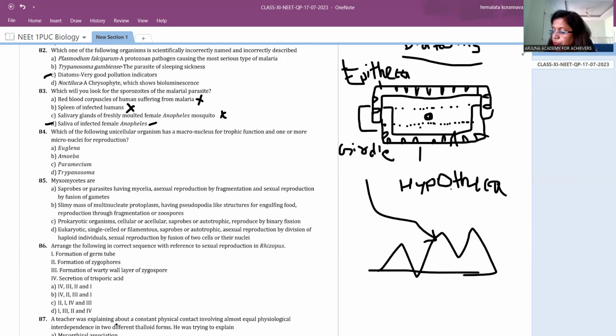Next is the 84th question. Which of the following unicellular organisms has a macronucleus for trophic functions and one micronucleus for reproduction? Trophic and movements. So first understand the question. Which organism has two types of nucleus? A unicellular microorganism has two nuclei.